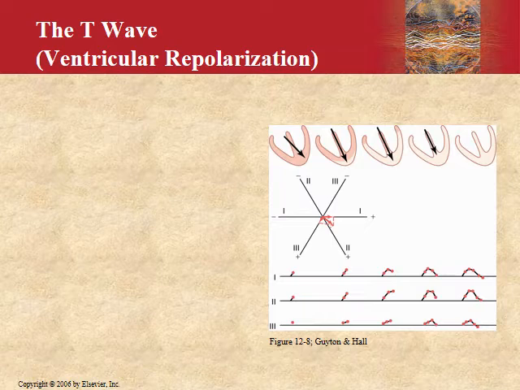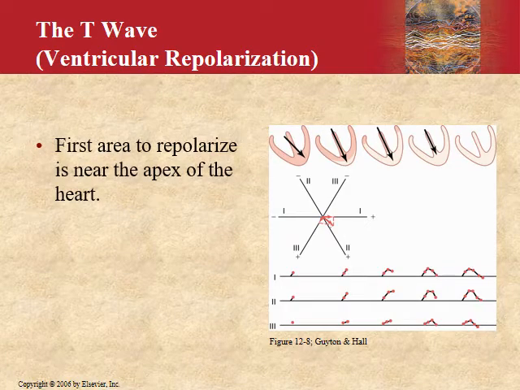Ventricular muscle, all of the ventricle has depolarized. Now the process of repolarization will be starting over here. This starts about 0.5 second after full depolarization has occurred, and this repolarization is usually complete by 0.35 second. By this repolarization, we get the T wave formation. Now the first area to repolarize is near the apex of the heart.